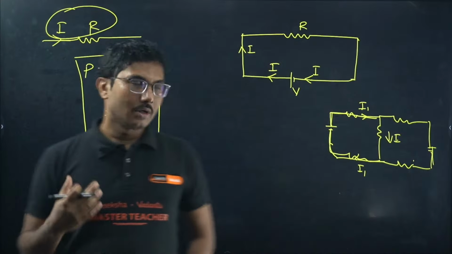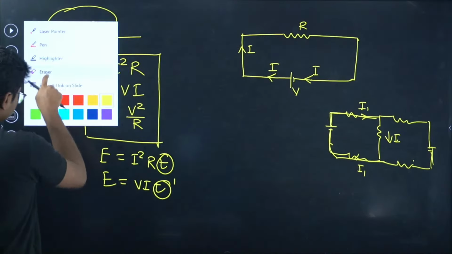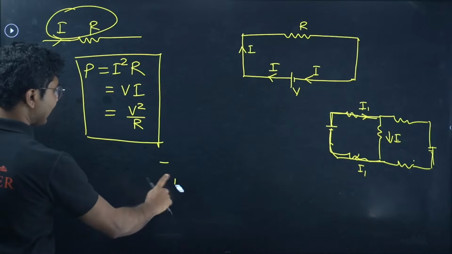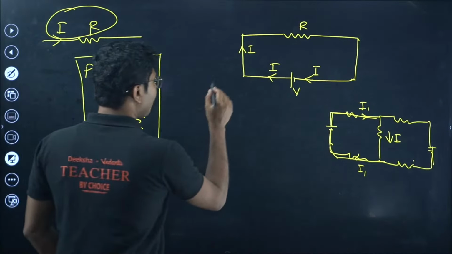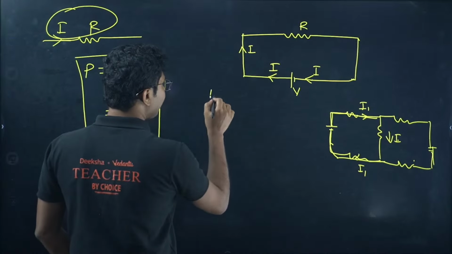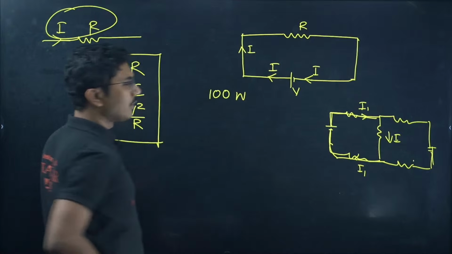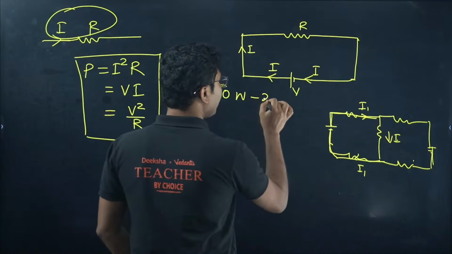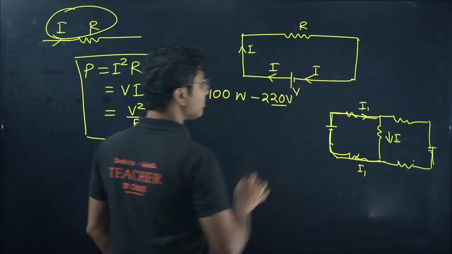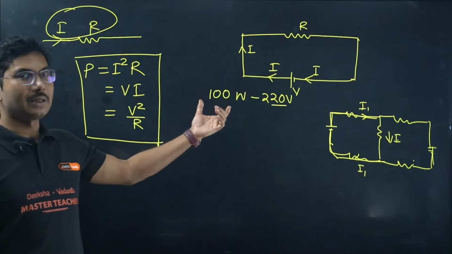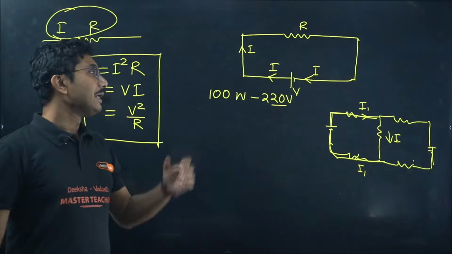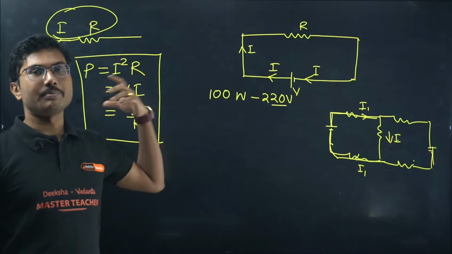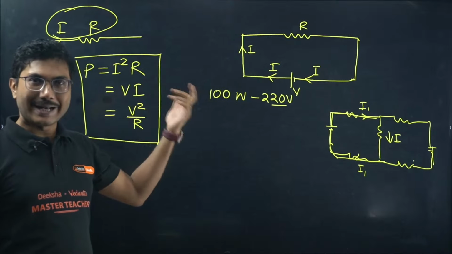So if you see the power rating of a bulb, even though it is not important for your PUC, it might come in your KCET exam, so just briefly I will discuss. Say a 100 watt, 220 volt bulb. Voltage rating also has to be given. If you connect this 100 watt bulb across a 220 volt supply, it will consume 100 watt power, that is 100 joules per second of energy.